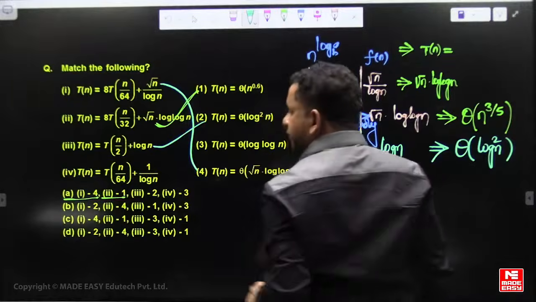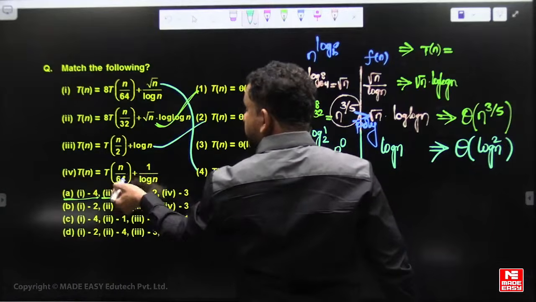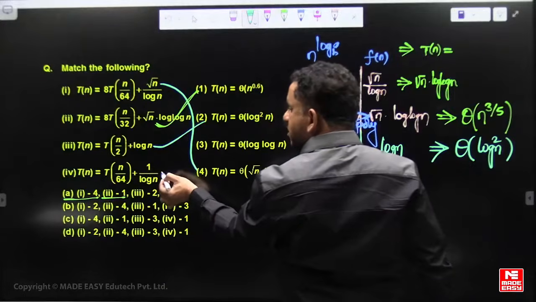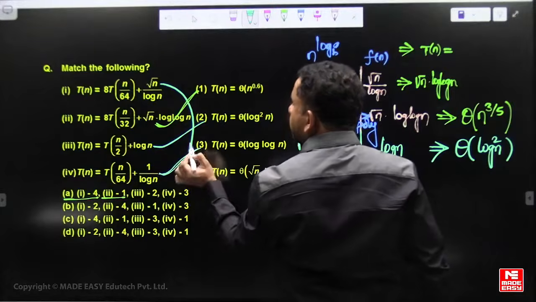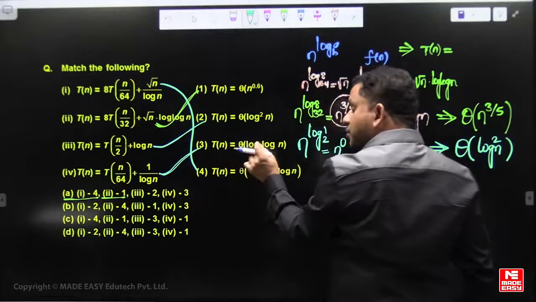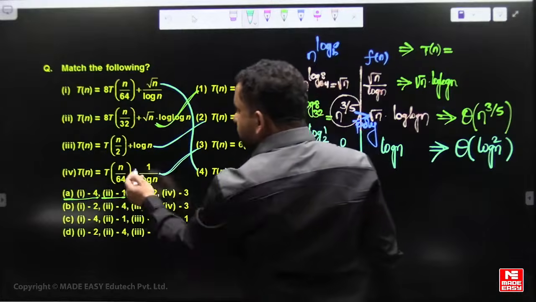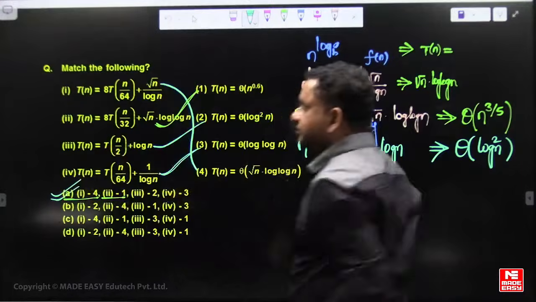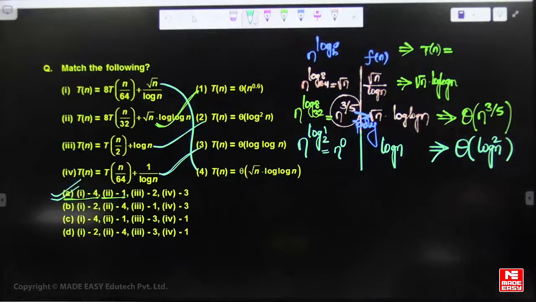3 to 2, and this f of n relative to n power 0, which is 1, is log n times bigger. That means T of n is theta of n to the power of log 1 base 64, which is n to the power of 0, multiplied with log n. It is a modification of case 2. So option A is the correct answer, right?